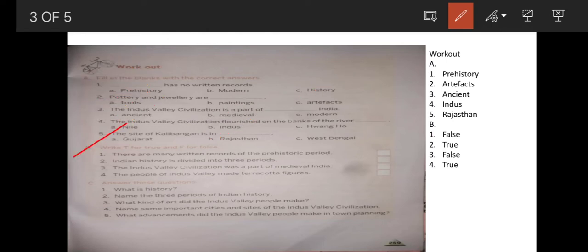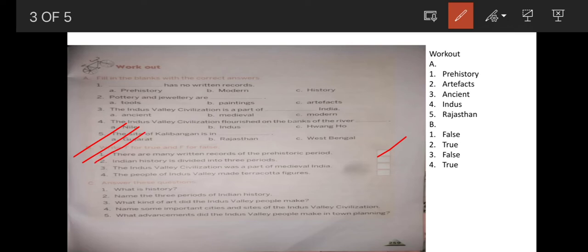Next, B. Write T for true and F for false. If the statement is true, write T in the given box, and if it is false, write F. 1. There are many written records of the prehistoric period. That is false, because there are no written records of the prehistoric period, as during that period human beings did not know how to read and write. Write F in the given box.